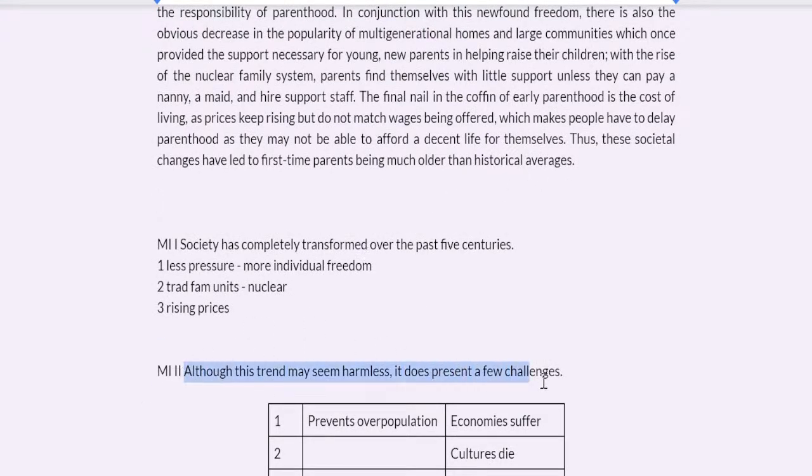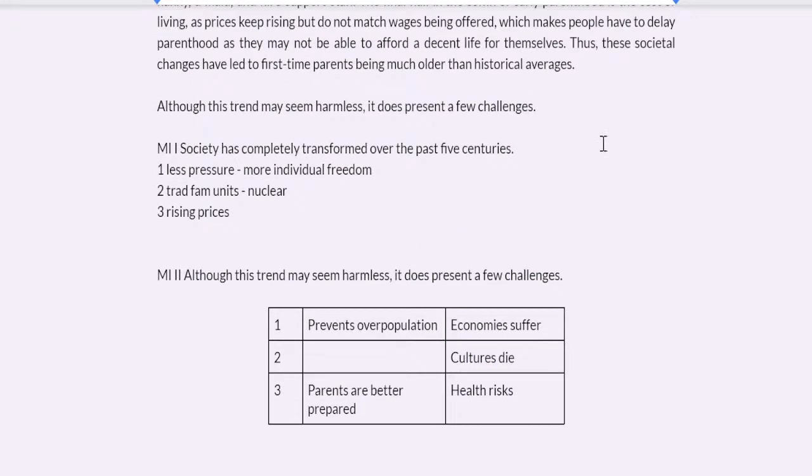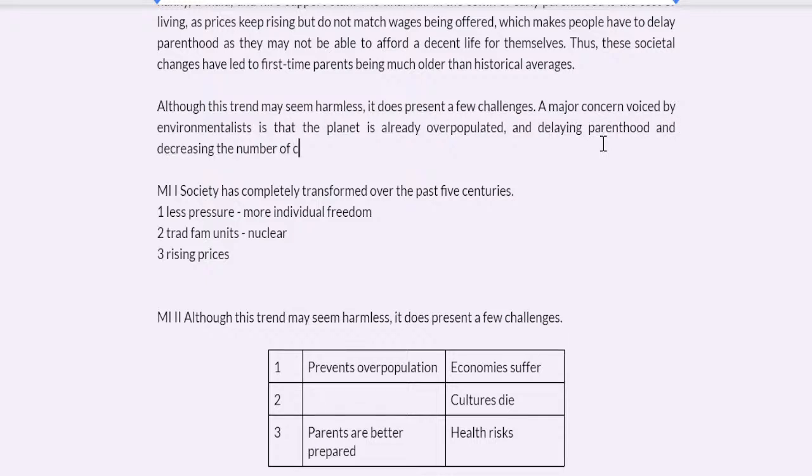And finally, a major concern voiced by environmentalists is that the planet is already overpopulated, and the decrease in birth rates and delaying parenthood and decreasing the number of children people have.